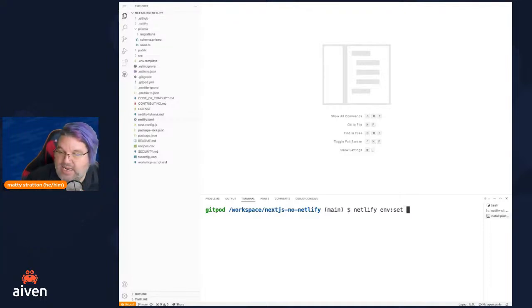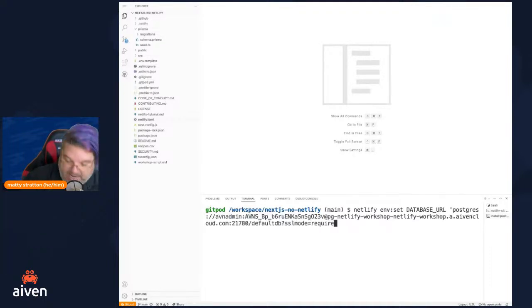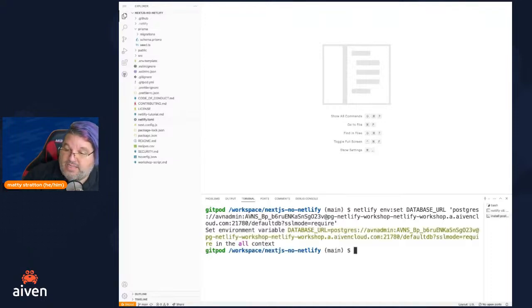Well, we want to set it, and the environment variable we want to set first is called DATABASE_URL, and we're going to put the URL we got in quotes. And yes, I know you're seeing my password right here. That's okay. I'm going to delete this service as soon as the workshop's over, so have fun for the moment. I'm going to set that. It takes a second, and then it says it was set.